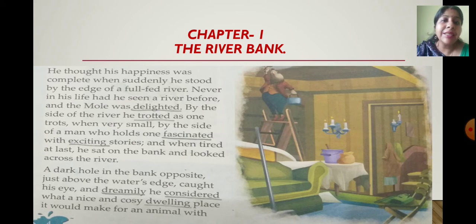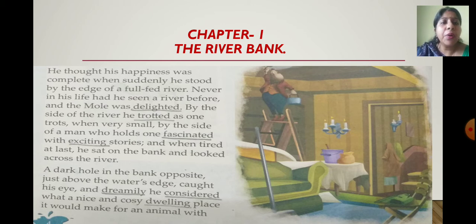And when tired at last, he sat on the bank and looked across the river. So after jumping and hopping for a while across the edge of the river bank, he felt tired and he decided to sit down, and he started to look across the river.